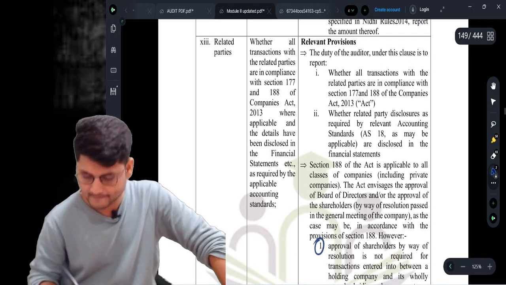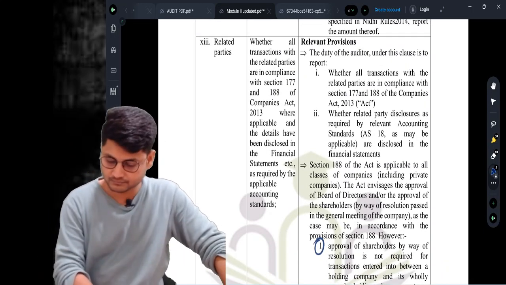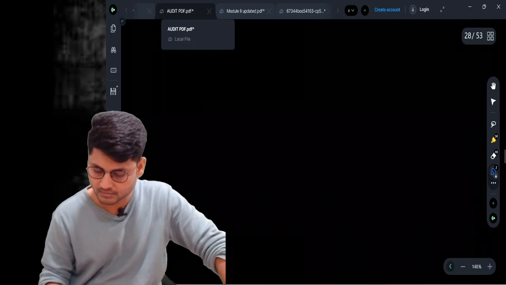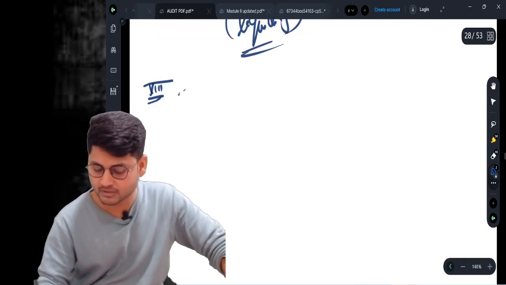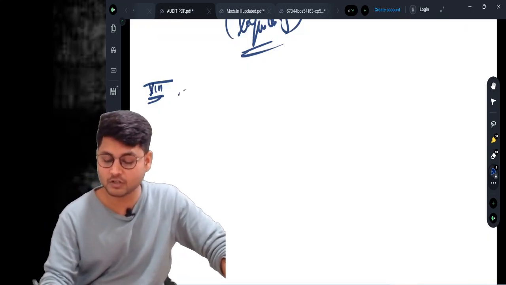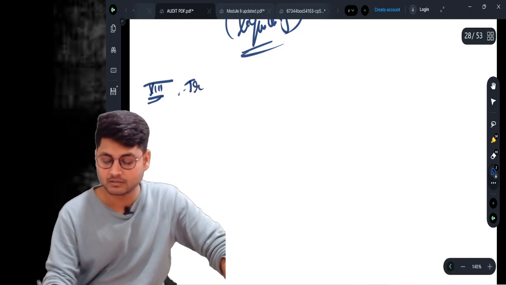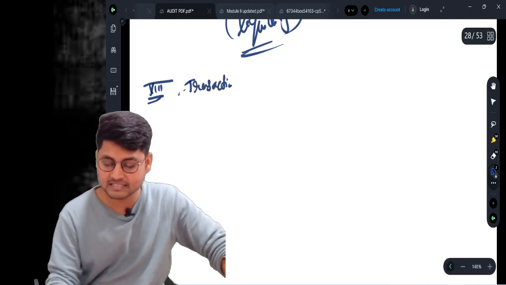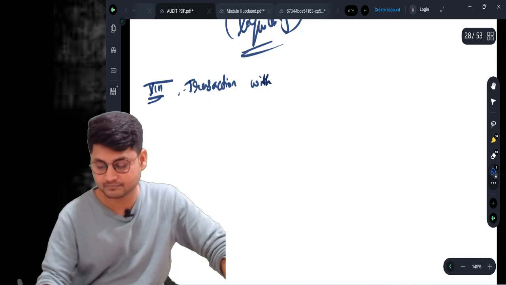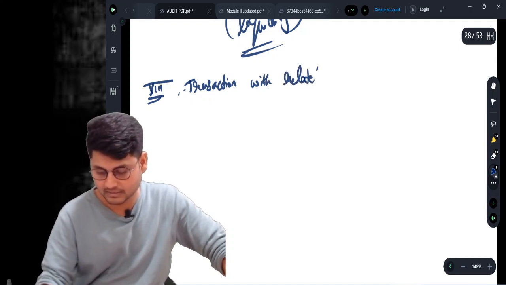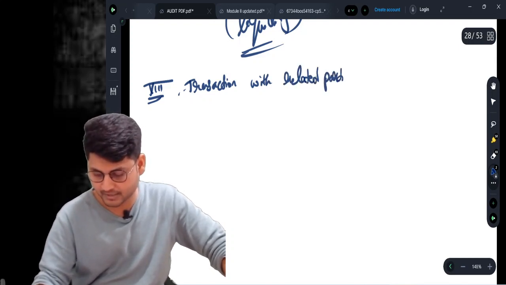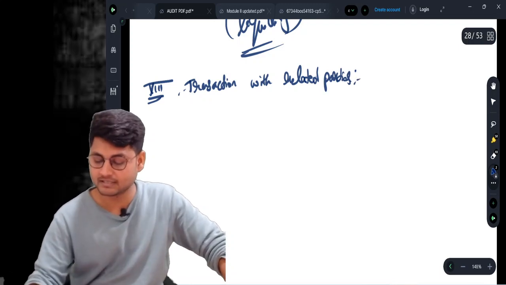Yes. So clause number 13 talks about transactions with related parties. Then what we need to check?